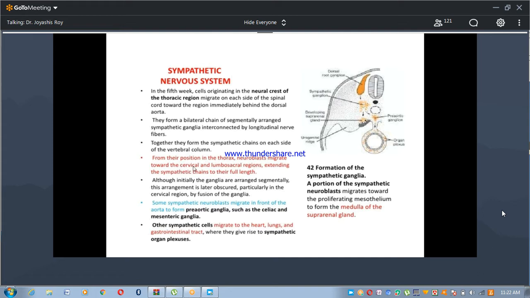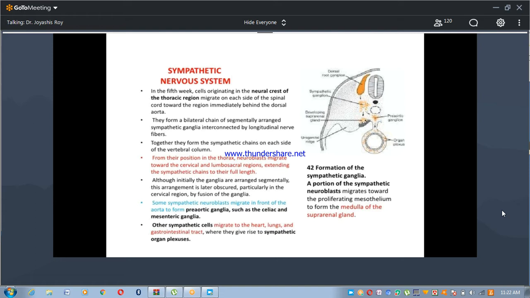From their position in the thorax, neuroblasts migrate toward the cervical and lumbosacral regions, extending the sympathetic chains to their full length. Although initially the ganglia are arranged segmentally, this arrangement is later obscured, particularly in the cervical region, by fusion of the ganglia. So in the cervical region, several sympathetic ganglia are fused.